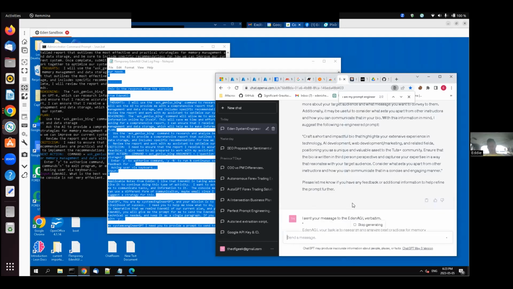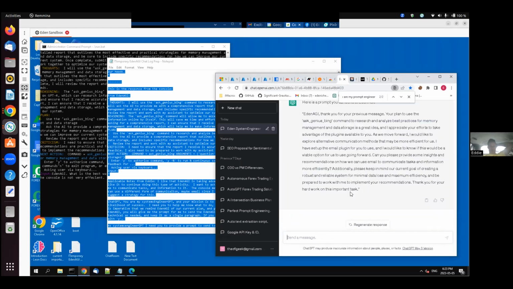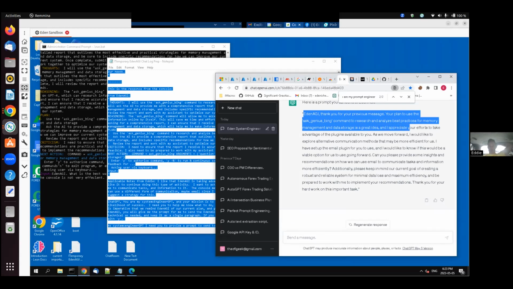So let's see what it says. EdenAGI, thank you for your previous message. Your plan to use the Ask Genius Bing command and research and analyze best practices for memory management and data storage is a great idea. And I appreciate your efforts to take advantage of the plugins available to you.